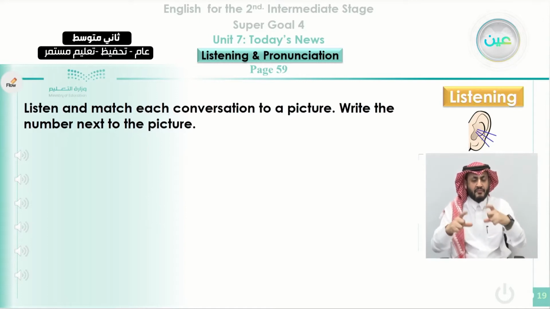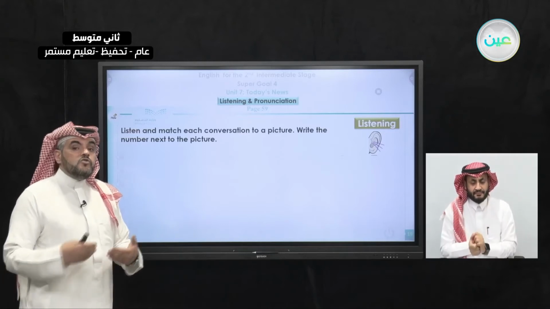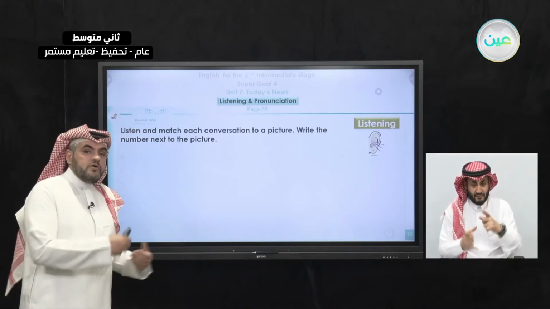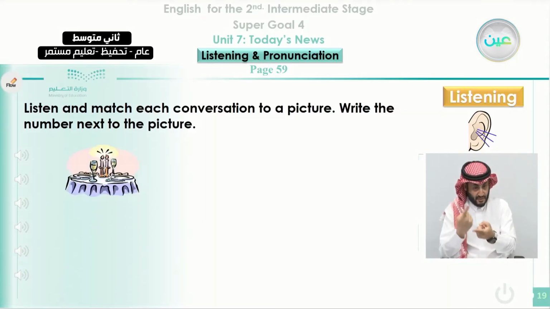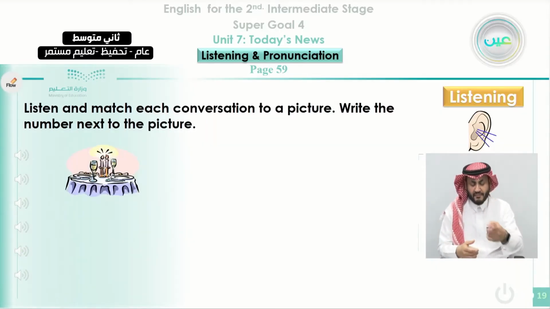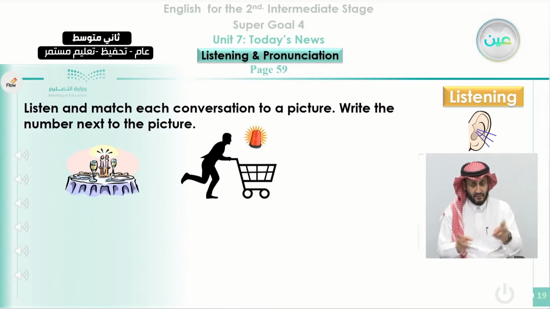So we are going to listen to 6 conversations, and also we're going to match these 6 conversations to 6 pictures that we're going to show you now. You need to write the number next to the picture. Like here, we have a table, we have candles. Here you can see on the table, and it is considered as a meeting or a business meeting.